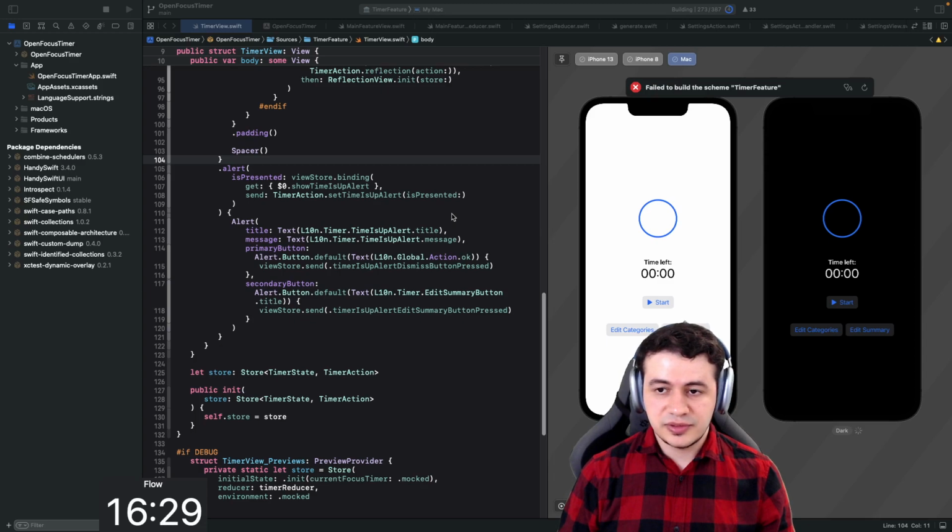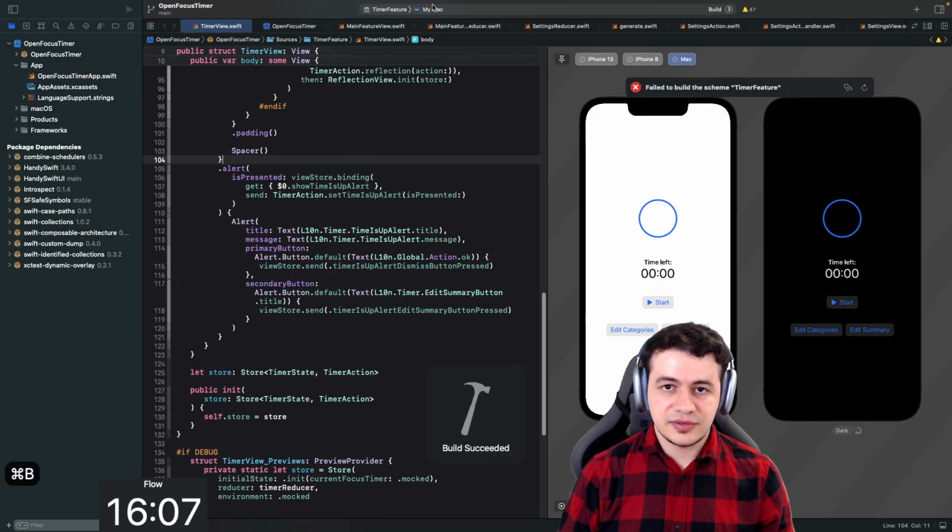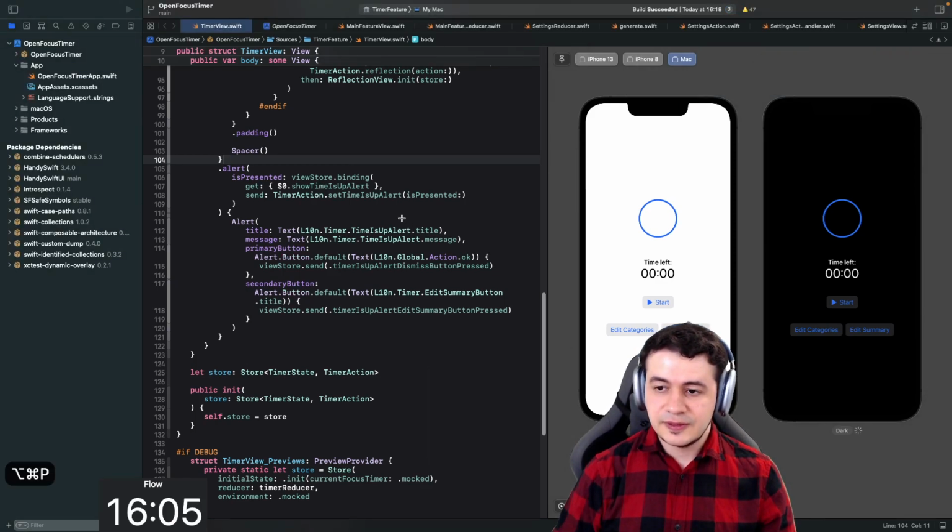It does take a while to build. Yeah, it really takes a long time to build. Let me build it for Mac. Okay, it does succeed. Let me update the preview. What will it look like?